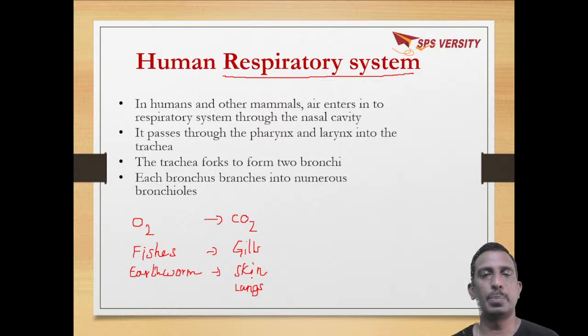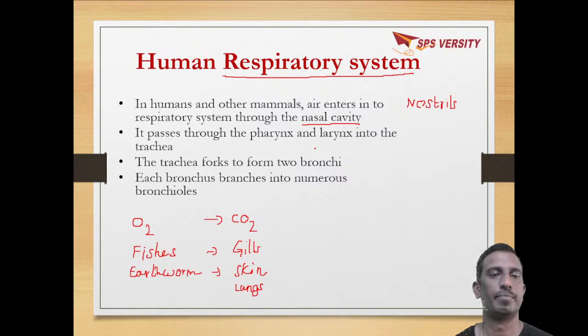When you take the respiratory system of humans, it starts with a pair of nostrils. From these nostrils, the next is the nasal cavity. Then it passes on to the pharynx.